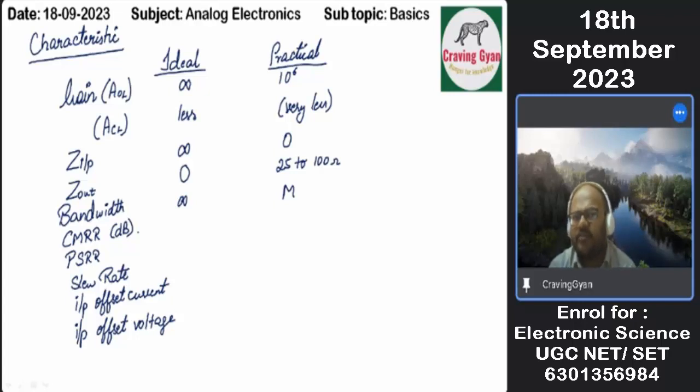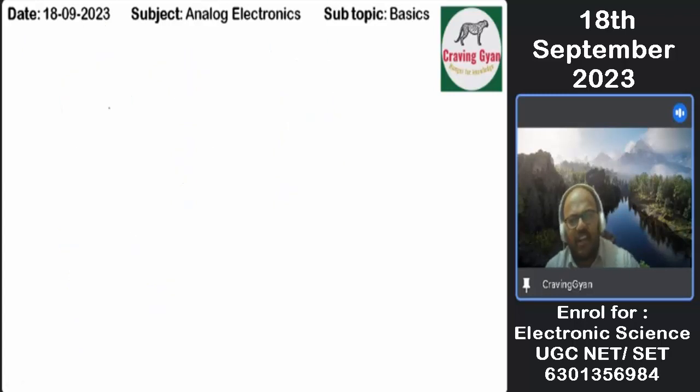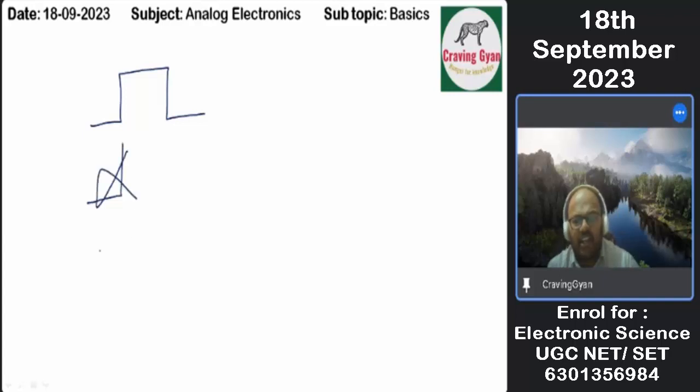Slew rate is important. Say, suppose right now I've taught you operational amplifier. How best you are able to grasp what I said is important. If you can grasp things suddenly, then the slew rate of your brain is more. If you need a revision to understand things properly, then the slew rate of your brain is less. Now see input levels. If it is varying something like this, will the output get a sudden change? No, you will not get that. You will be getting a ramp kind of thing. How steep is the ramp? What is the slope? This is important.